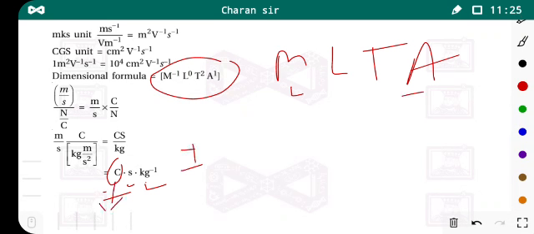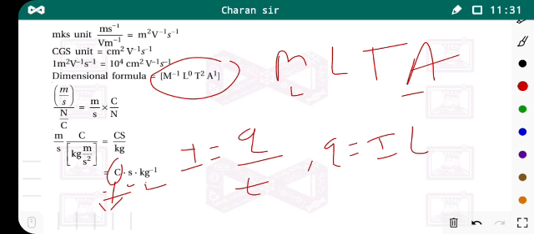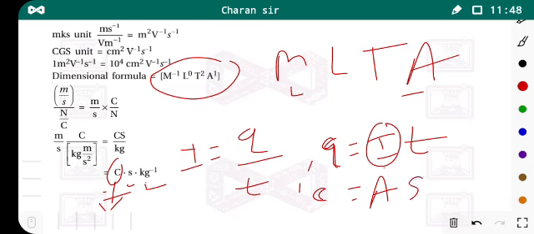So what is the current? Current is charge per time. So charge is equal to current into time. The unit of charge is coulomb, the unit of electric current is ampere, and the unit of time is second. So coulomb is equal to ampere into seconds.